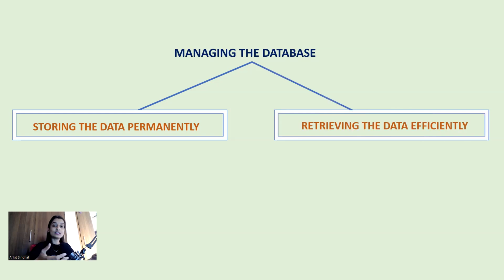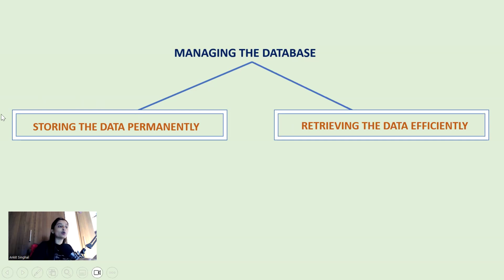Whenever YouTube is collecting the videos from us, YouTube will store them in the database permanently, properly organized. And whenever you ask for that data, it will retrieve it very efficiently and give it to you. Retrieve means taking the data from the database and returning it. So managing means two things only. Take the user data and store it permanently in the hard disk in a properly organized way. Whenever the user asks for some specific data, take it from the database and return it to the user. So whenever I use the word managing, we have to understand these two things.